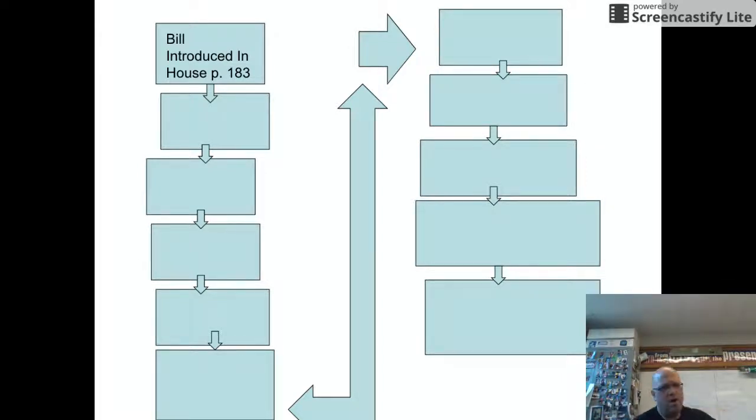What you'll need to do on this section, on page 183, is list the different types of bills, though I'm not so much interested in that, and I can talk with you more about this tomorrow when I come into class. On page 183, it'll talk about the different resolutions and everything. You don't need to really worry about that, but have a working knowledge of how a bill becomes a law, as far as how the bills are introduced. So write this part down: the bill is introduced, on page 183.